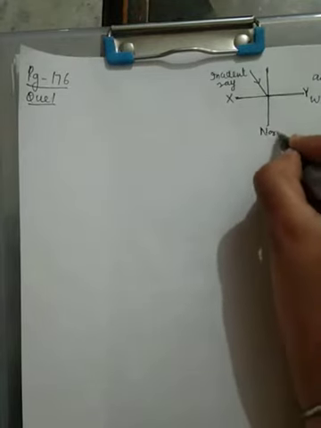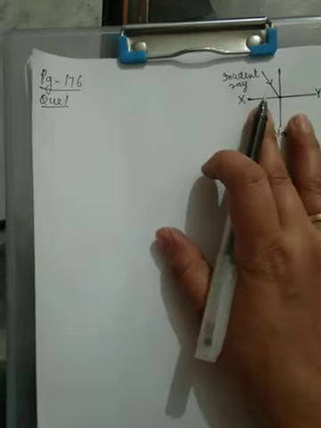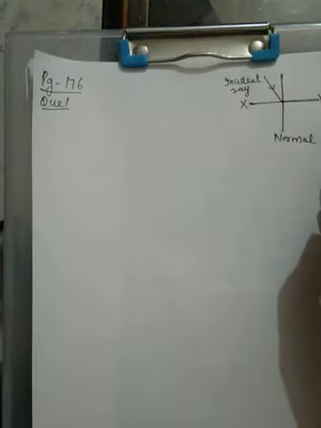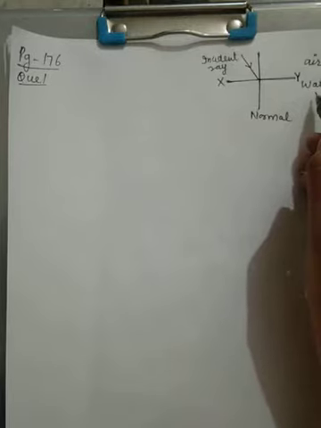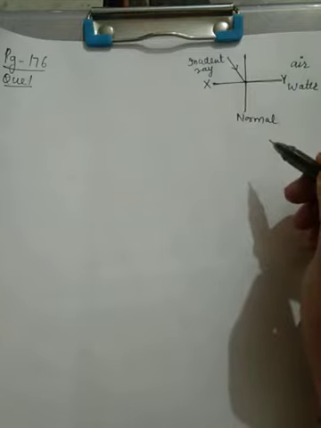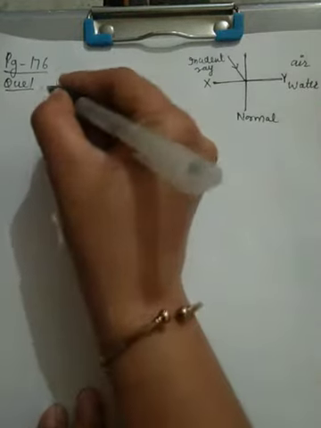Now, air is an optically rarer medium, and when it enters water it is an optically denser medium. It means light is entering from rarer to denser. So when light enters from rarer to denser, what happens?